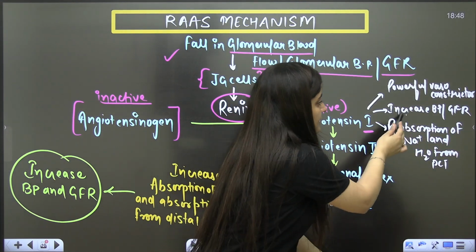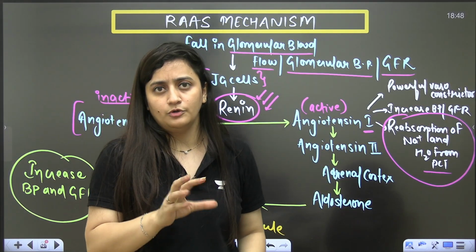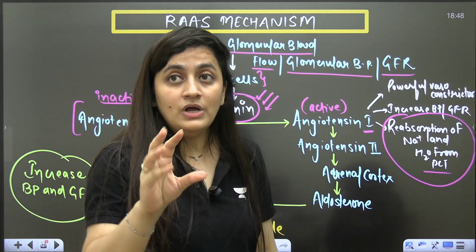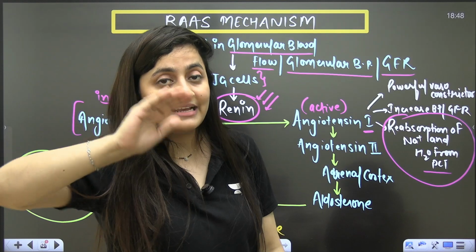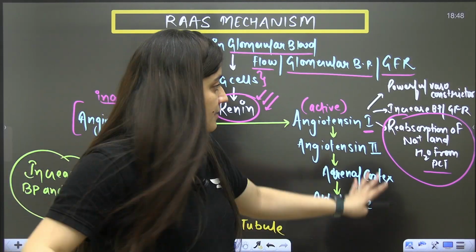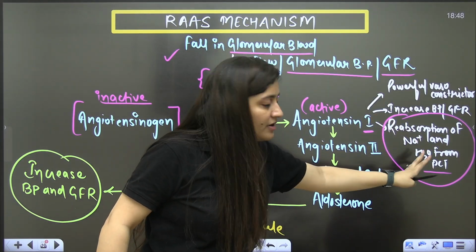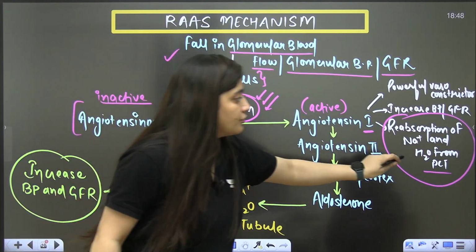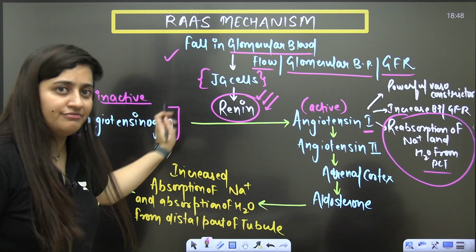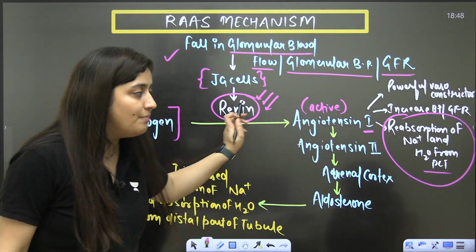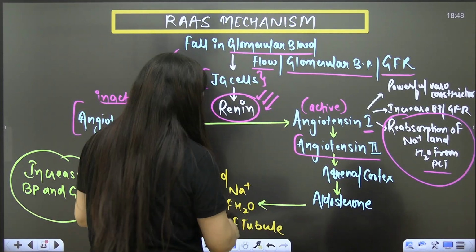It also helps in the reabsorption of sodium and water from the proximal convoluted tubule. You might know that doctors tell whosoever has high blood pressure to take less sodium in their diet. Why? Because more sodium will elevate the blood pressure. So reabsorption of sodium and water from the proximal convoluted tubule will be there. So this is angiotensin 1. Angiotensinogen will be converted to the active form by renin. Now angiotensin 1 will be converted to angiotensin 2. How?